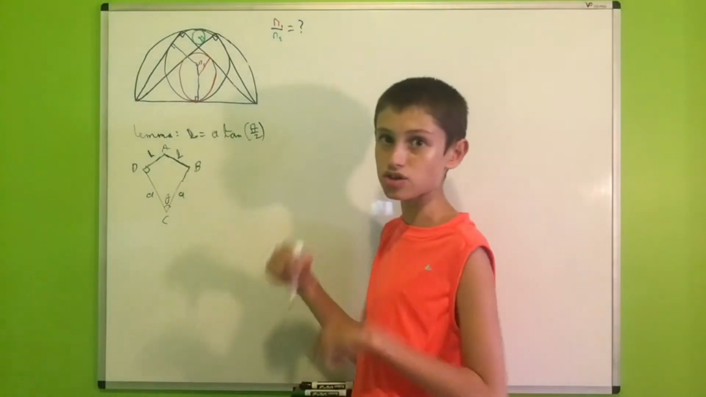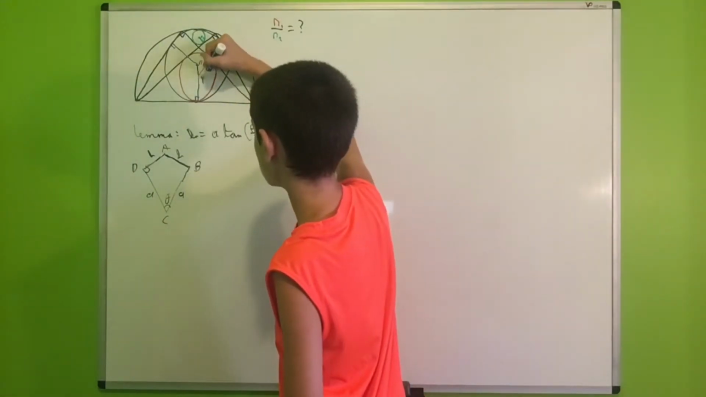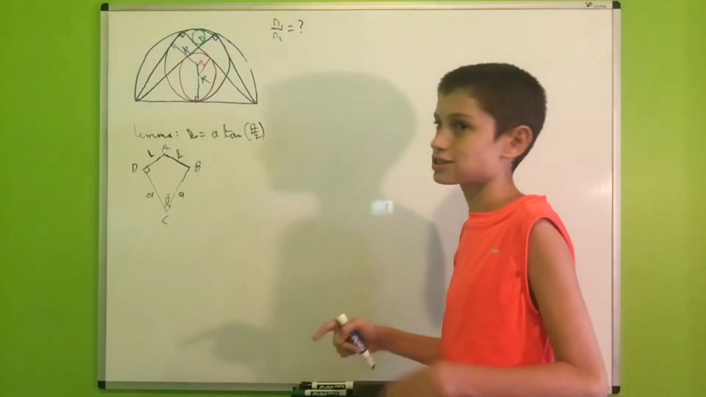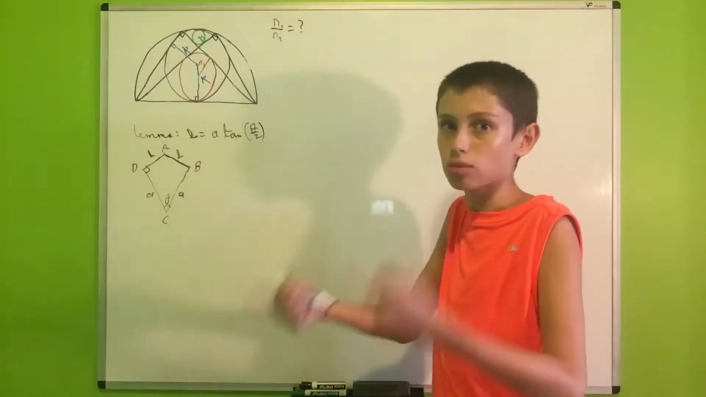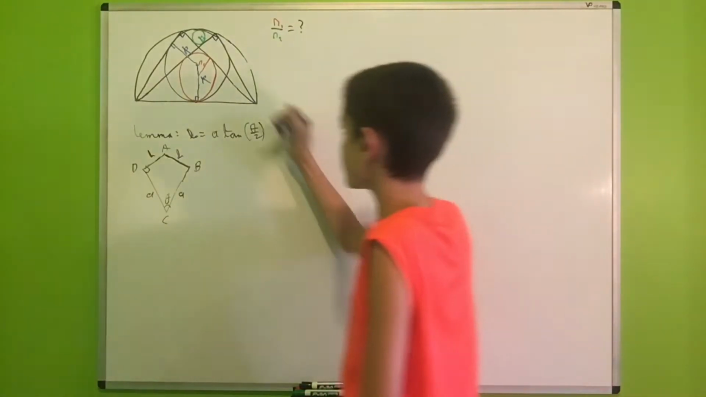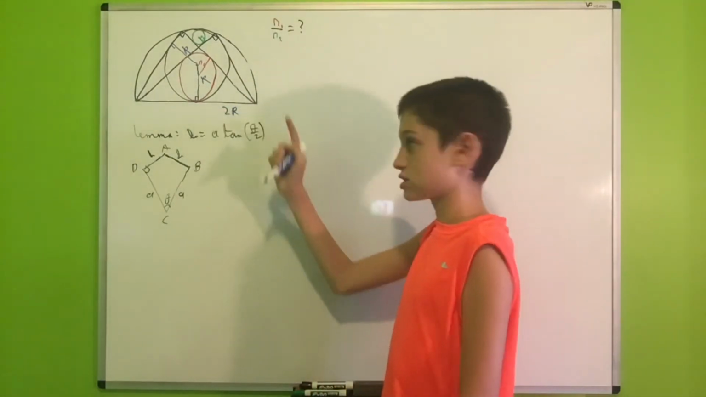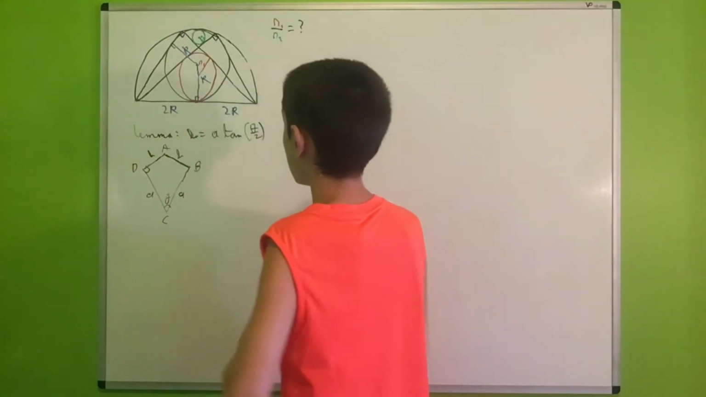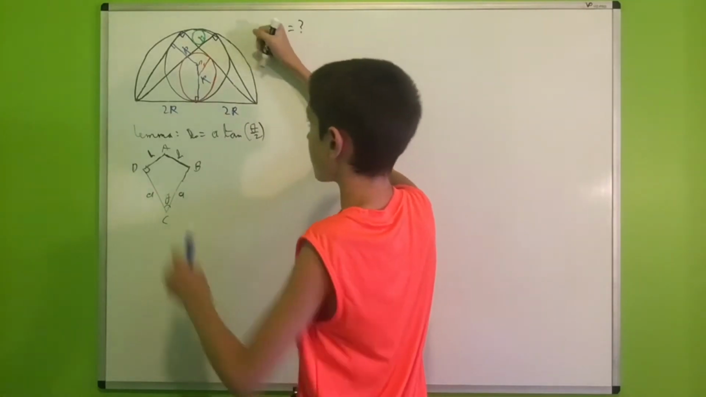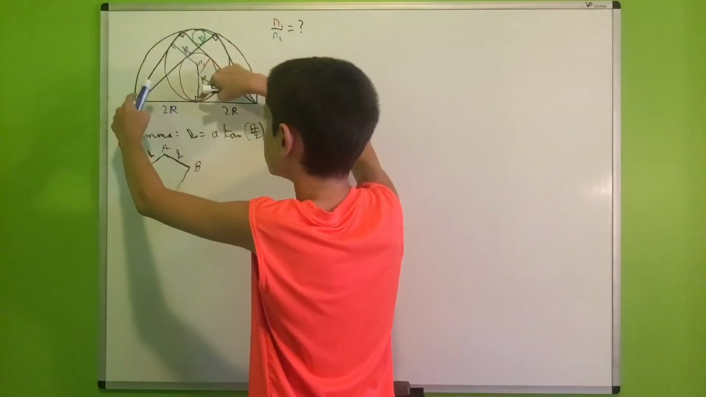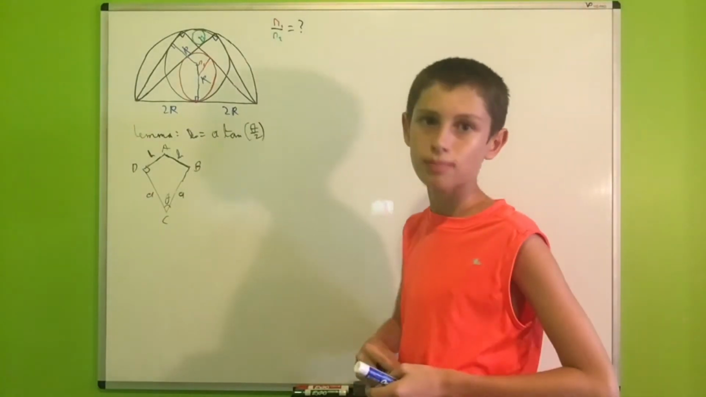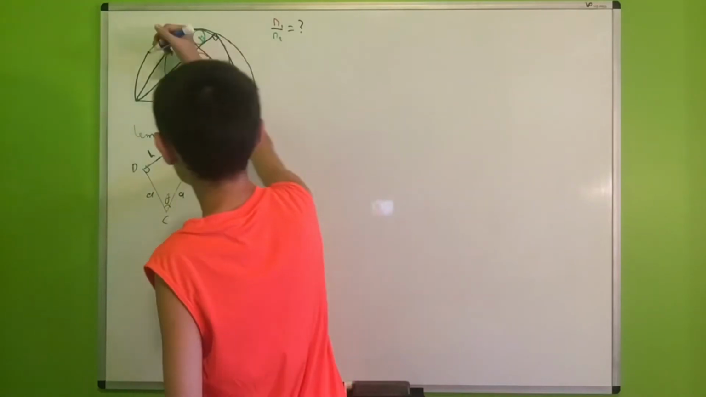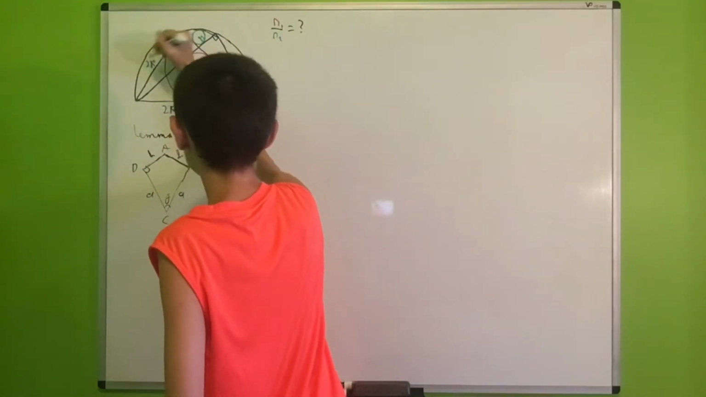So we will call the radius of our black circle R. This is R, this is R. And then, since the radius of our black circle is R, its diameter will be 2R. But that is exactly the radius of our semicircle, so this will be 2R and this would be 2R. And now I would like to observe that these two lengths are exactly equal by the principle of equal tangents. Therefore, this will also be 2R.